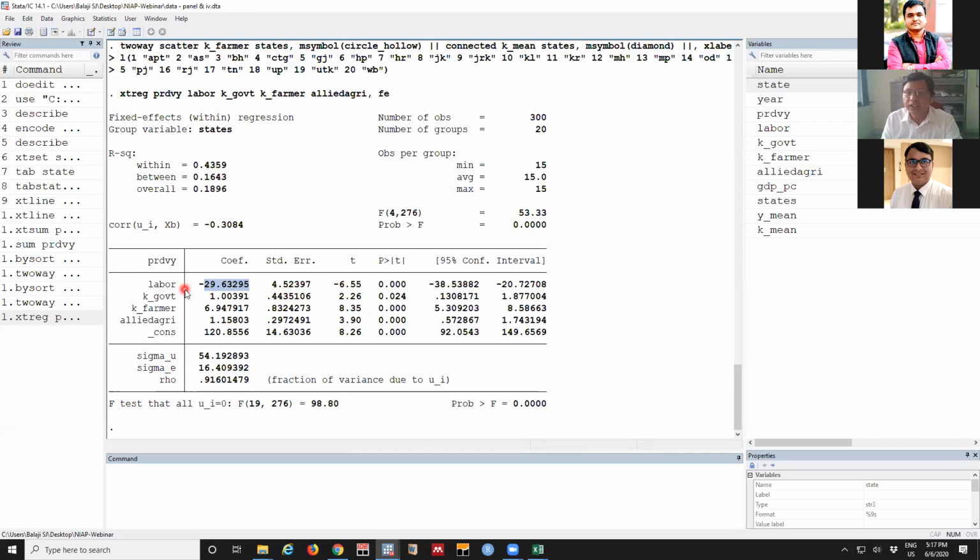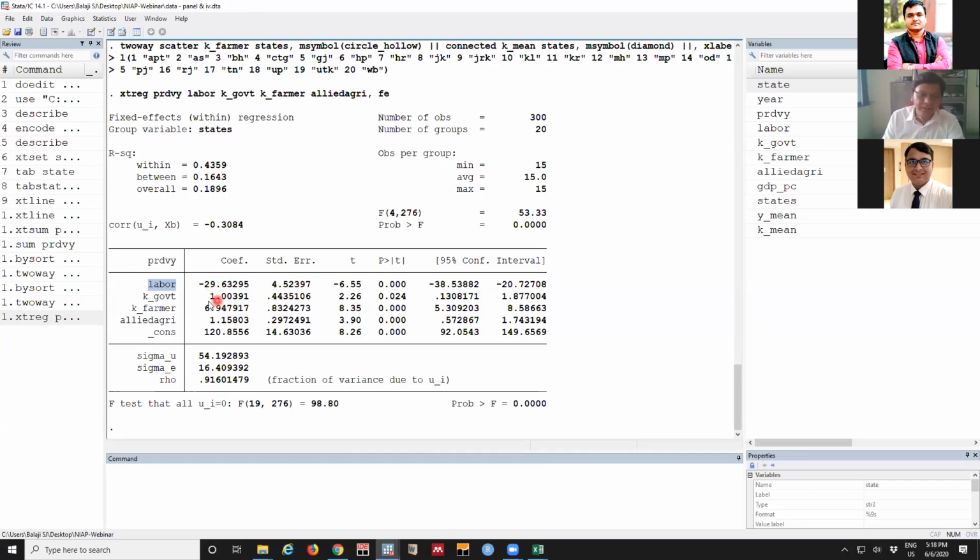If you increase labor by 1 per hectare throughout the country, the agricultural productivity will decrease by 29 rupees per hectare. For government and private investment, we can straightaway take these as multipliers if we take the data in logarithmic form.